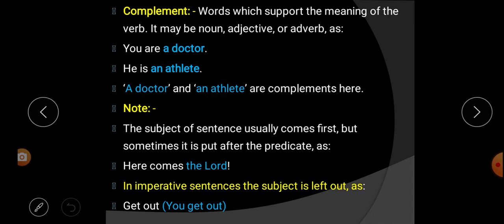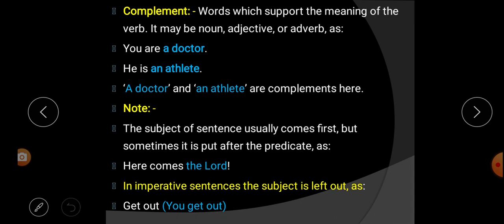And the last one is, in an imperative sentence the subject is left out. Look at the example below. Get out. Here there is no subject, but we can imagine that it means you get out. Understood? In an imperative sentence, the subject is left out, but we have to imagine it.